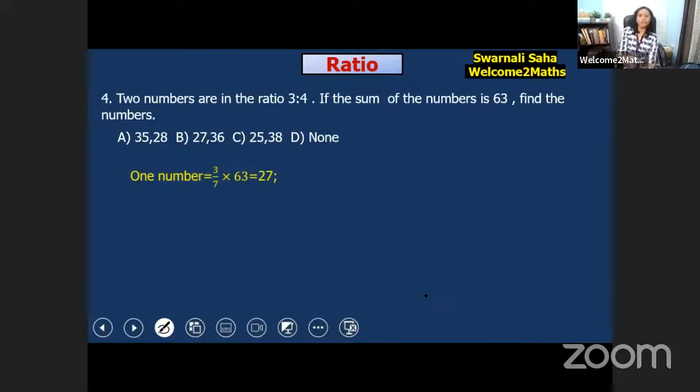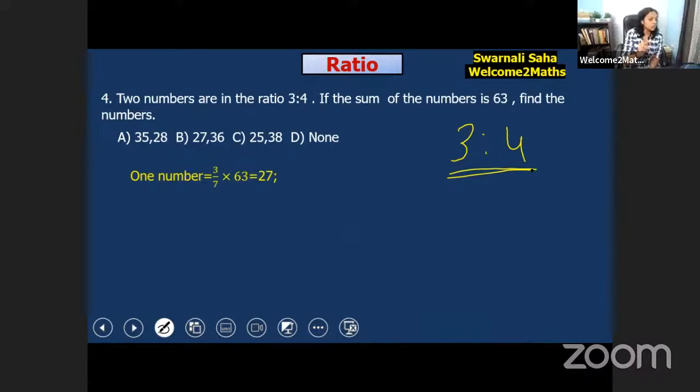Now question number 4. Try to solve this. Two numbers are in the ratio 3:4. If the sum of the numbers is 63, find the numbers. Okay. You see, the two numbers are in the ratio 3:4, and the sum of the numbers is 63. Welcome Dipti Mai. Very good. So let's solve this.